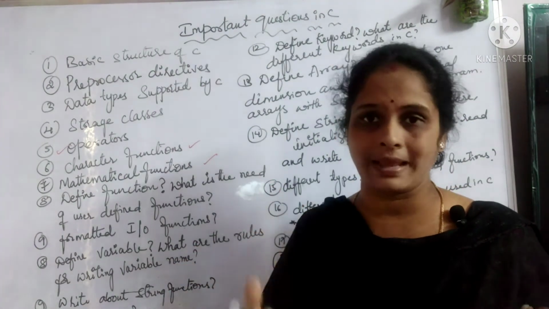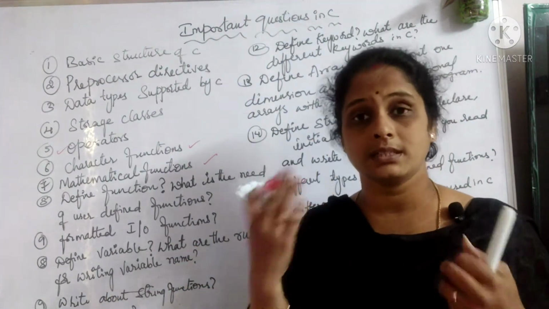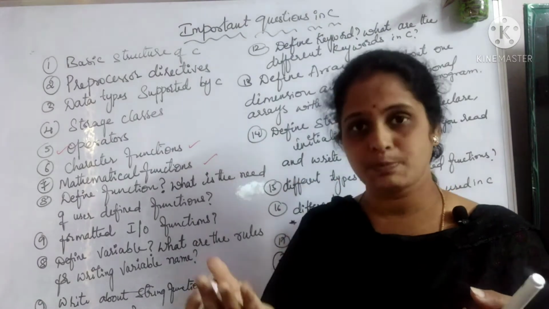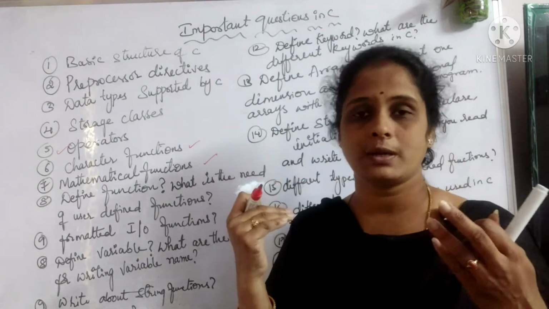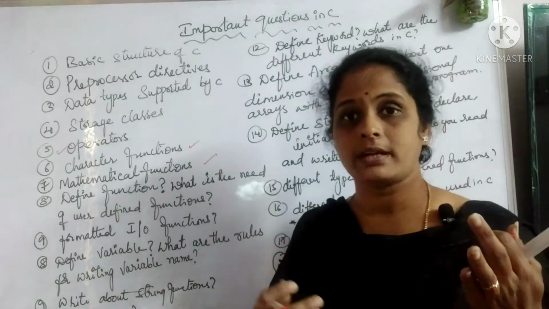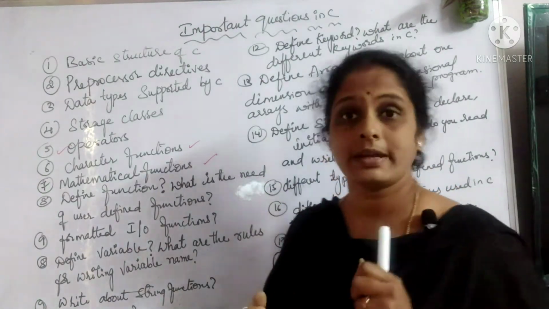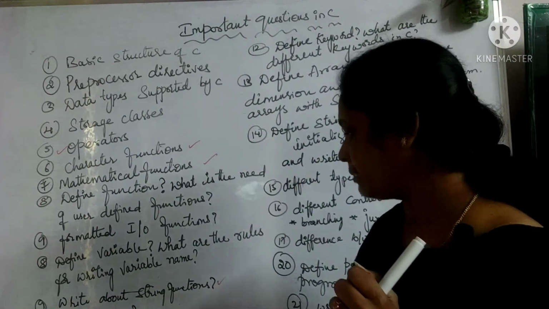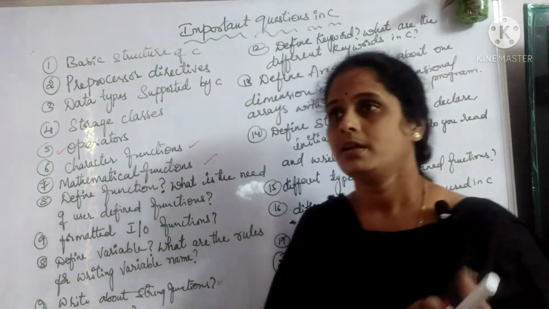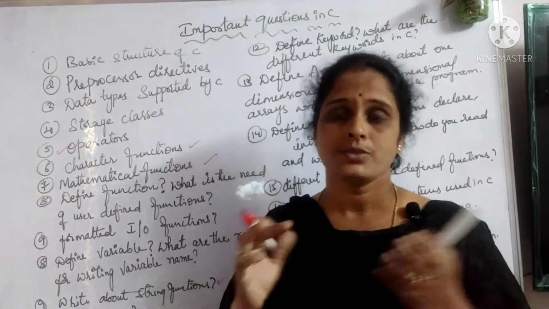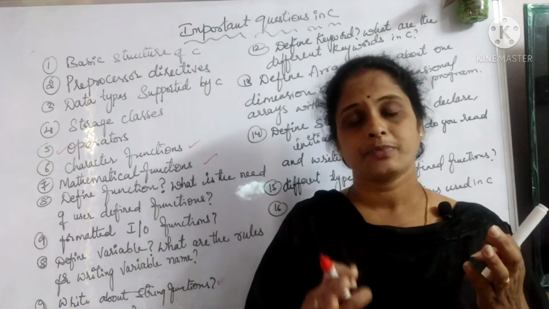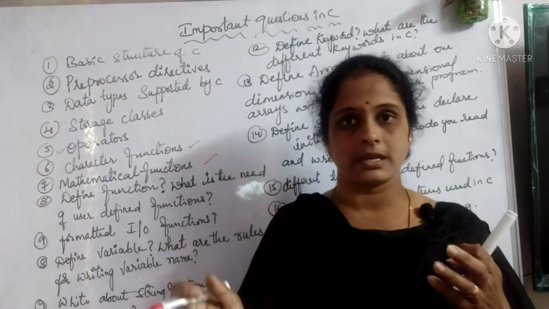You don't need to have a blank space in it, and you can't use any special characters other than an underscore, etc. You have a list of rules. You need to write all those rules for variable names. Then you have to write about string functions. Of course you know that. String functions like strcpy, strlen, and many more. You need to write the syntax of it and also an example program wherever necessary.